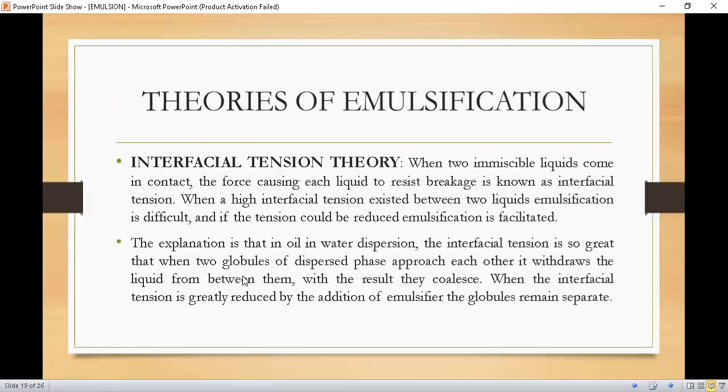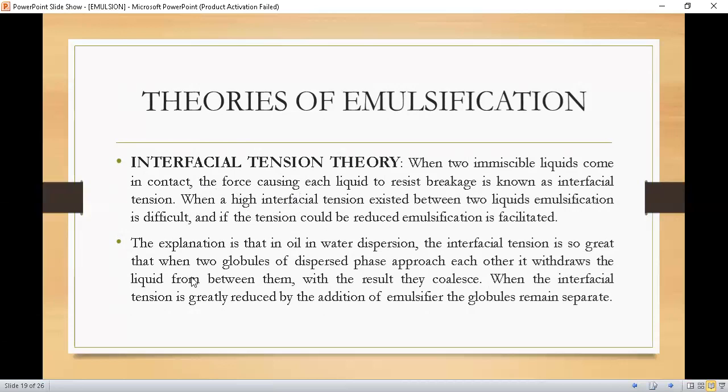Let's proceed further. The next theory is the interfacial tension theory. When two immiscible liquids come in contact, the force causing each liquid to resist breakage is known as the interfacial tension. When a high interfacial tension exists between the two liquids, emulsification is difficult. And if the tension could be reduced, emulsification is facilitated.